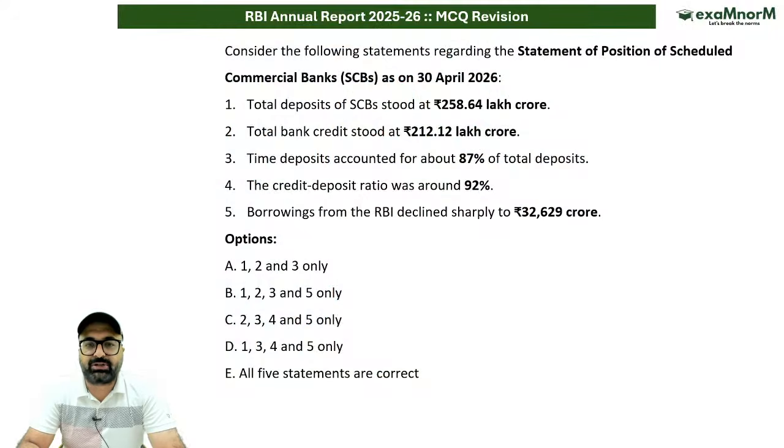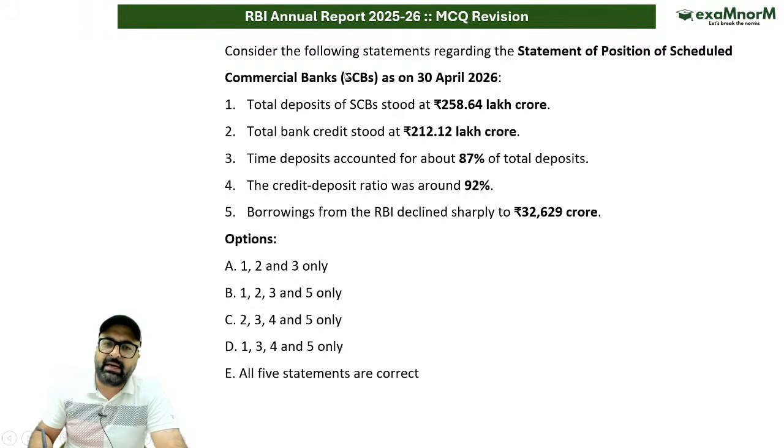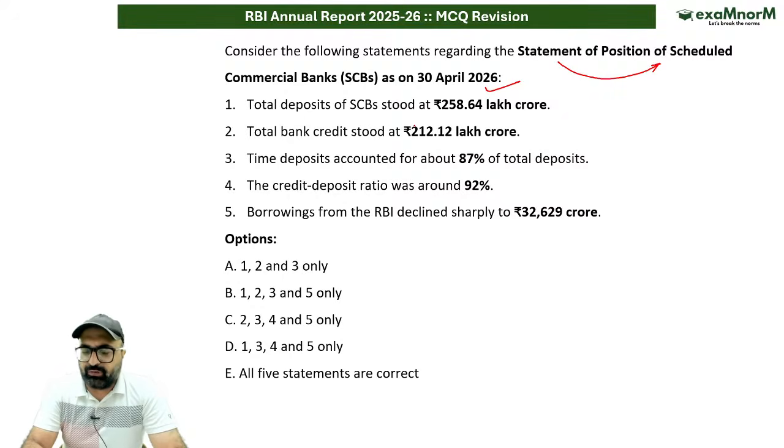So here we go with the first question of the evening. The first question is based on one of the data presented by RBI, that is the statement of position of scheduled commercial banks as of 30th April 2026.